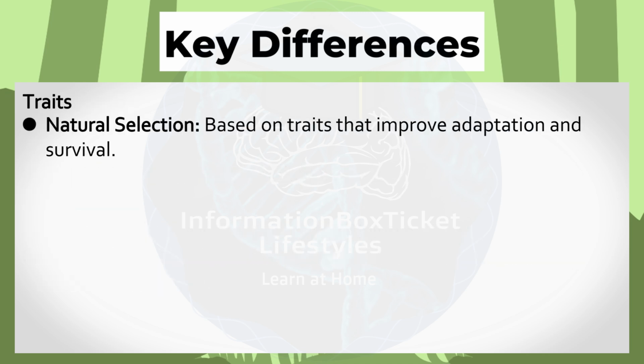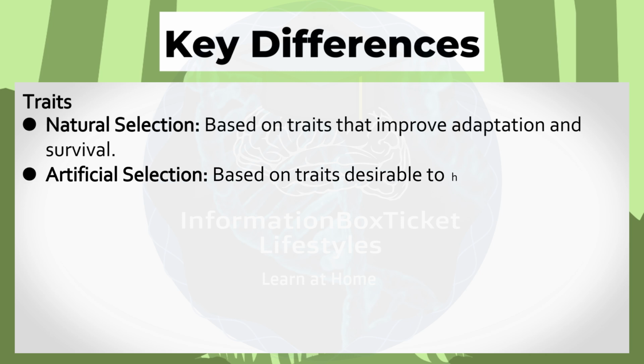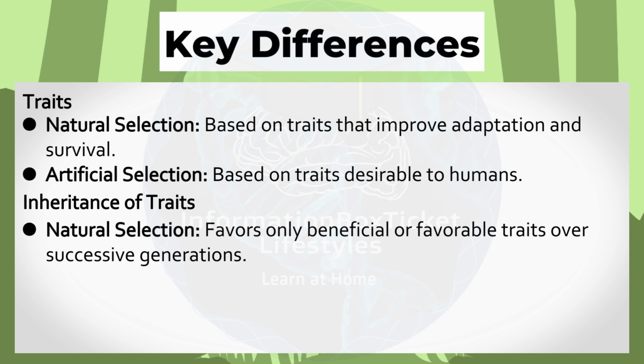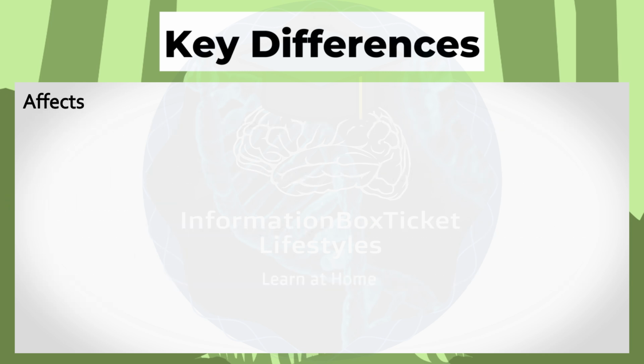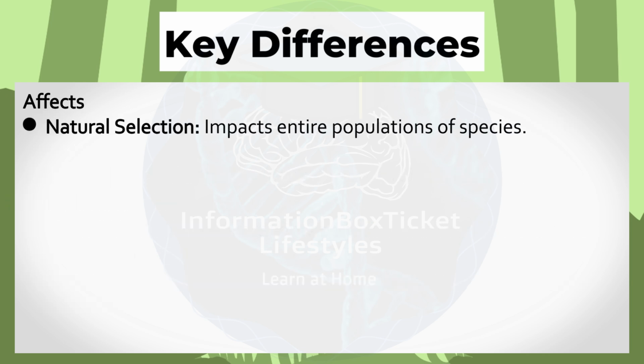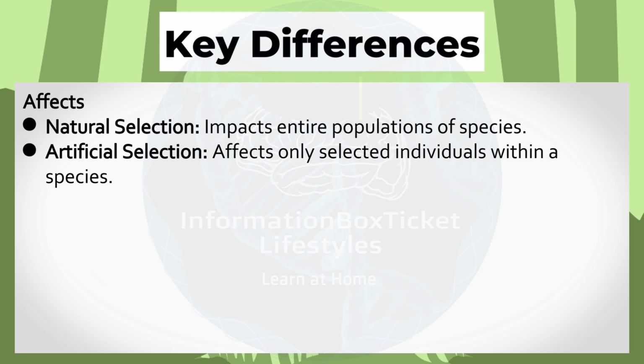Traits: natural selection is based on traits that improve adaptation and survival. Artificial selection is based on traits desirable to humans. Inheritance of traits: natural selection favors only beneficial or favorable traits over successive generations. Artificial selection selectively passes on chosen traits to future generations. Affects: natural selection impacts entire populations of species. Artificial selection affects only selected individuals within a species.